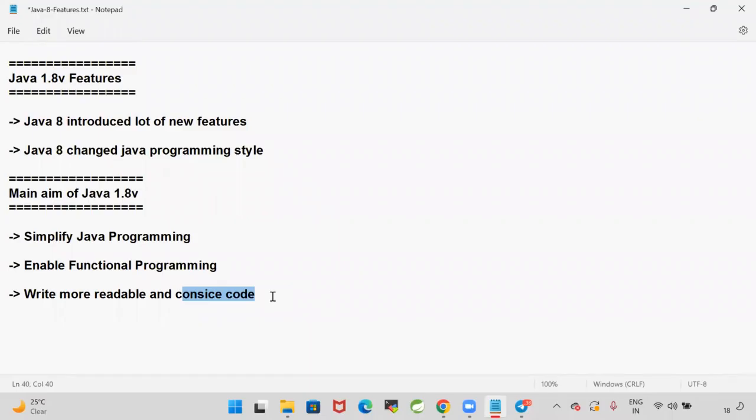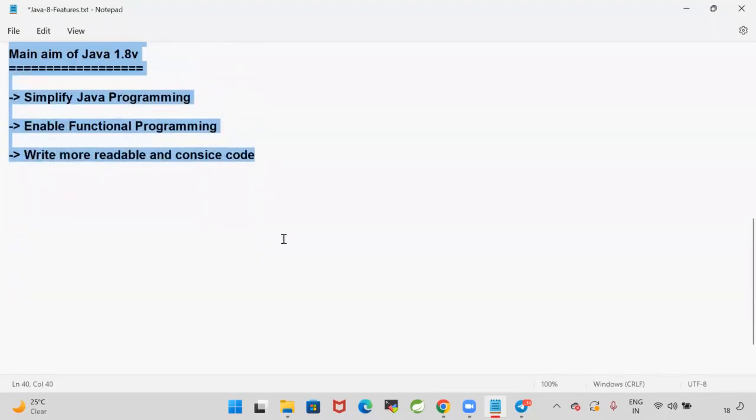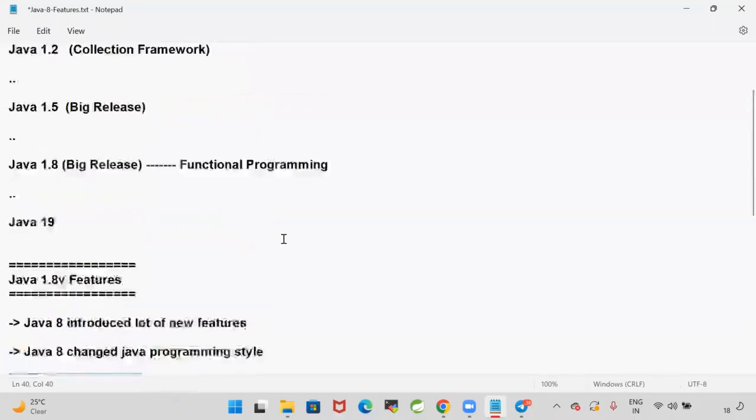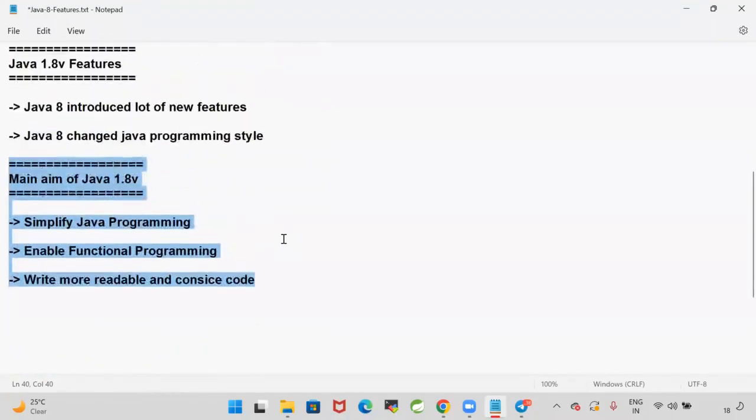Because of these reasons, Sun Microsystems, I mean Oracle Corporation, made the changes in the Java 1.8 version: to simplify Java programming, to enable functional programming in Java, and to write more readable and concise code. That is why the Java 8 features got introduced. We will understand what new features were introduced in Java 1.8.